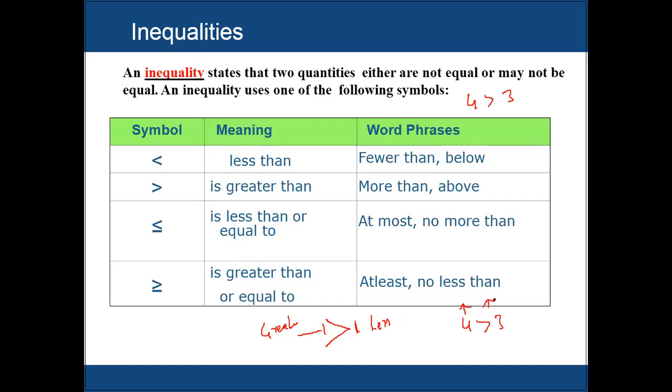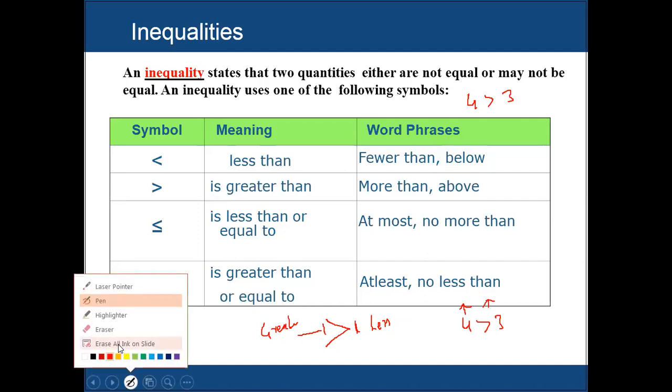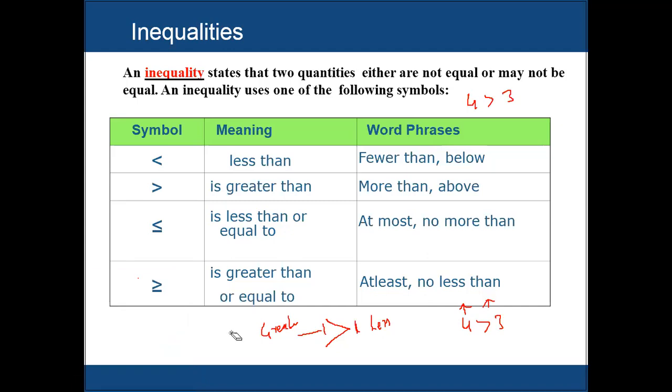This is a non-equal comparison. Now a relation means that when two things are non-equal, we can compare which one is less and which one is more. Actually this is like a mathematical statement. There are three different mathematical statements: a true statement, a false statement, and then we have the open one.